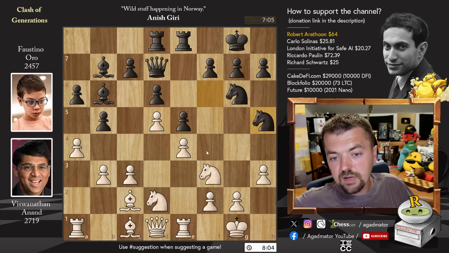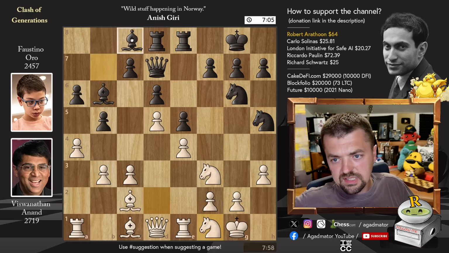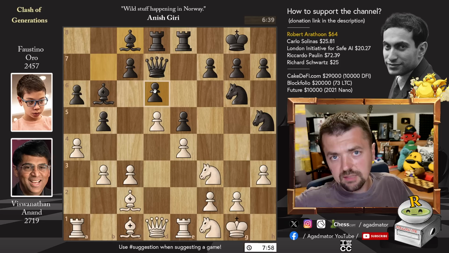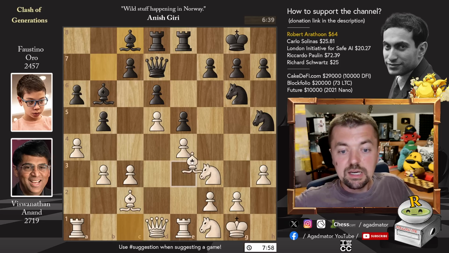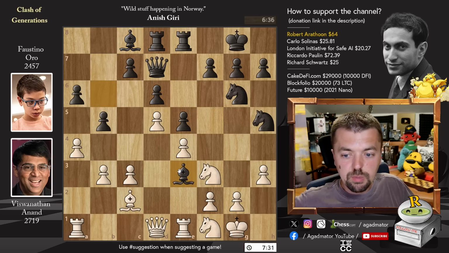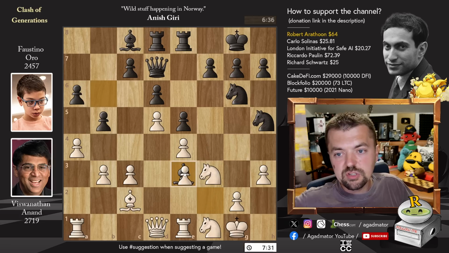Knight to h5, eyeing that f4 square, knight to f1 by Anand, and now bishop to c8, again disliking that pawn to c6 move for the moment. Anand offers a trade of bishops. We have bishop captures, and now f captures on e3.